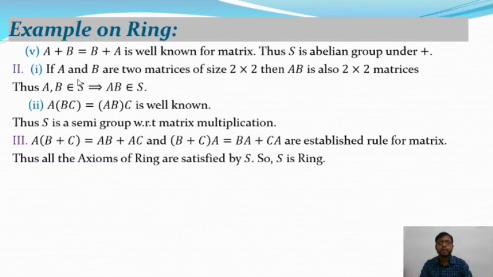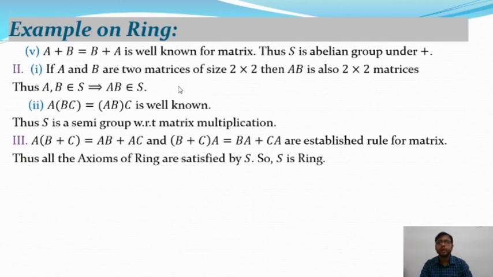Now move on to the second part of the properties of a ring. So S dot. Here dot is the binary operation. It is multiplication. So S dot is a semigroup. We shall prove that. So if A and B are two matrices of size 2 cross 2, then AB is also a 2 cross 2 matrix.